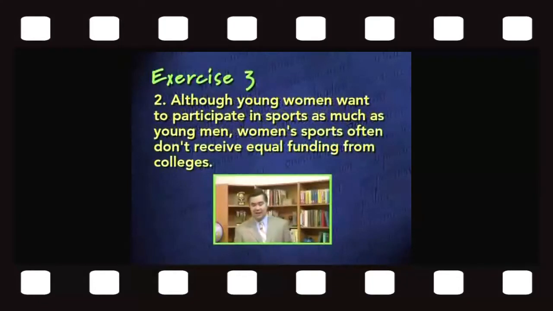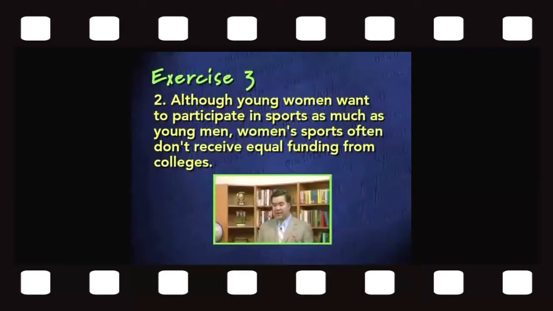Let's look at our second example. Although young women want to participate in sports as much as young men, women's sports often don't receive equal funding from colleges. Here we have a slightly longer sentence, but it's still fundamentally not too complicated. It really consists of just two clauses. Let's break it down into parts and analyze each one.